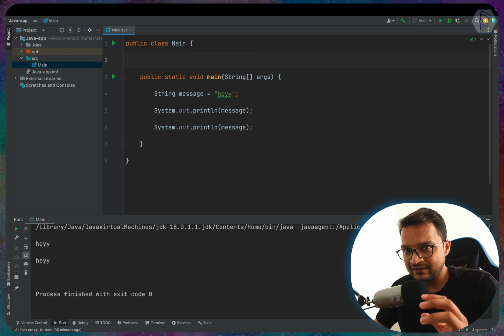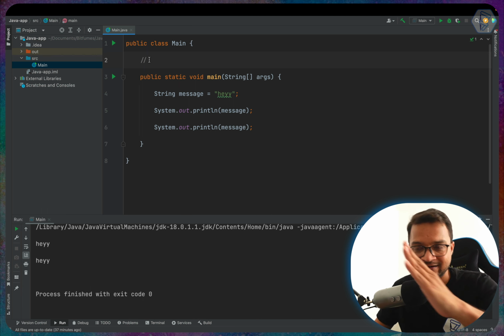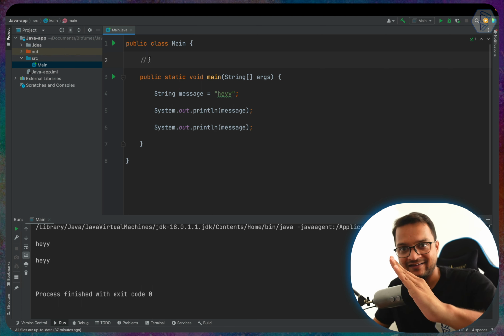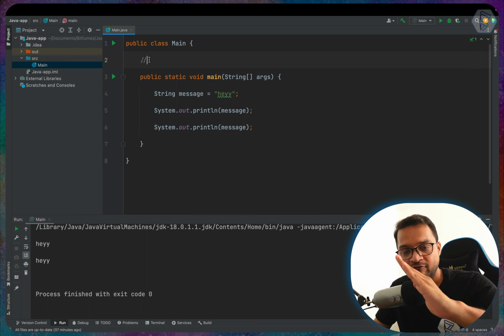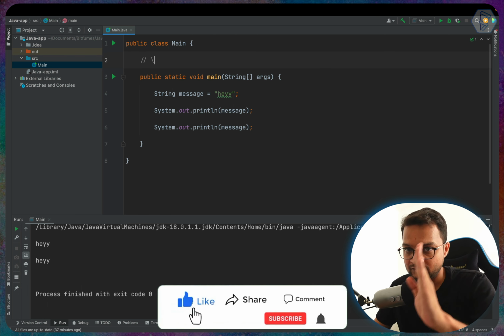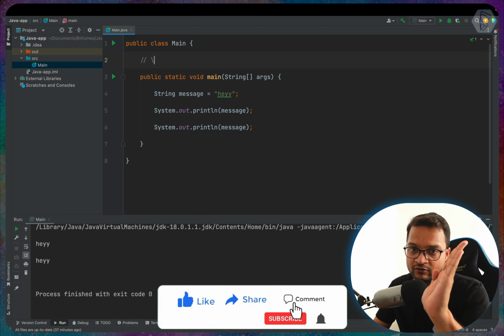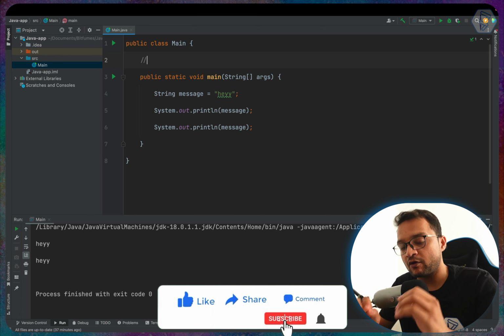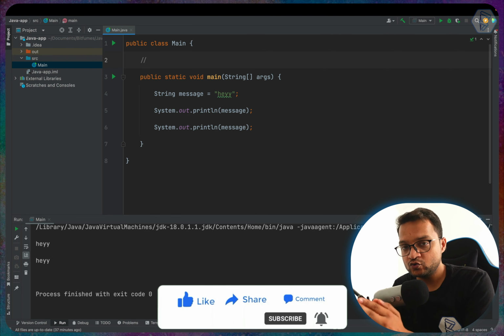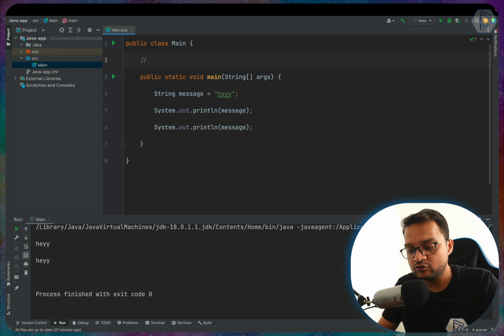A comment can be created in Java by using 2 forward slashes. And why do we call this a forward slash? You can see it's forwardly declined or inclined, whatever it is. It just bends forward, so that's why it's a forward slash. We also have a backslash, because it's moved to the back side. Now to create the comment, just have two forward slashes, and after that you can write anything.